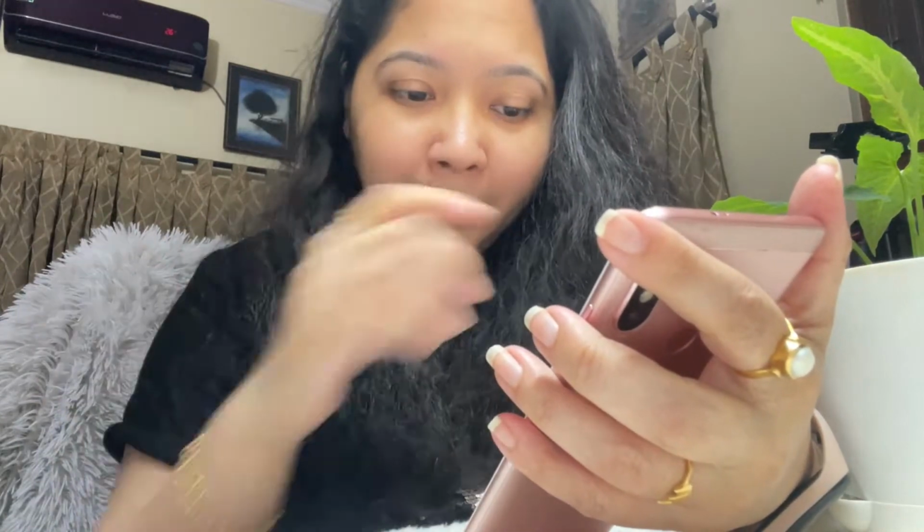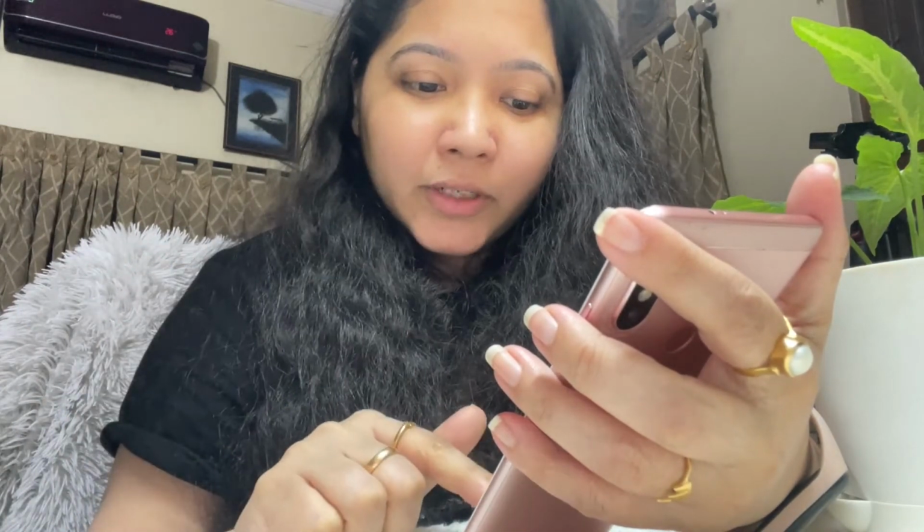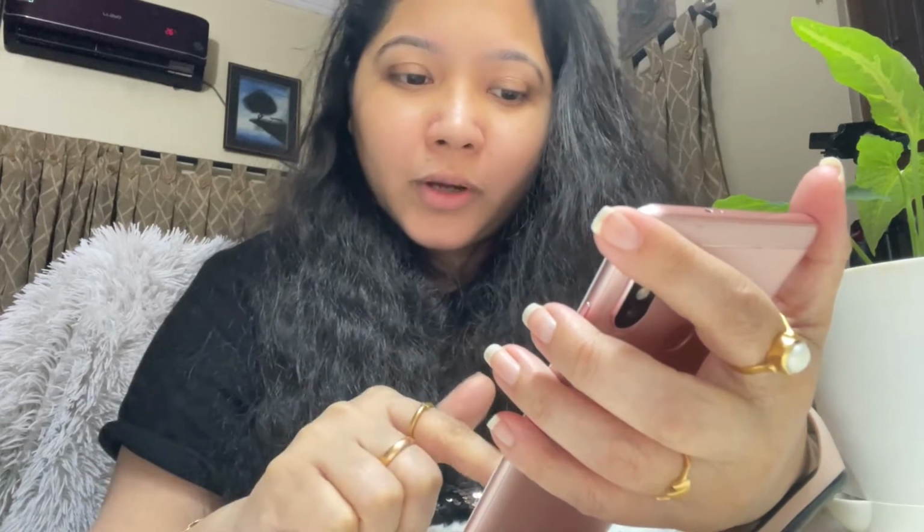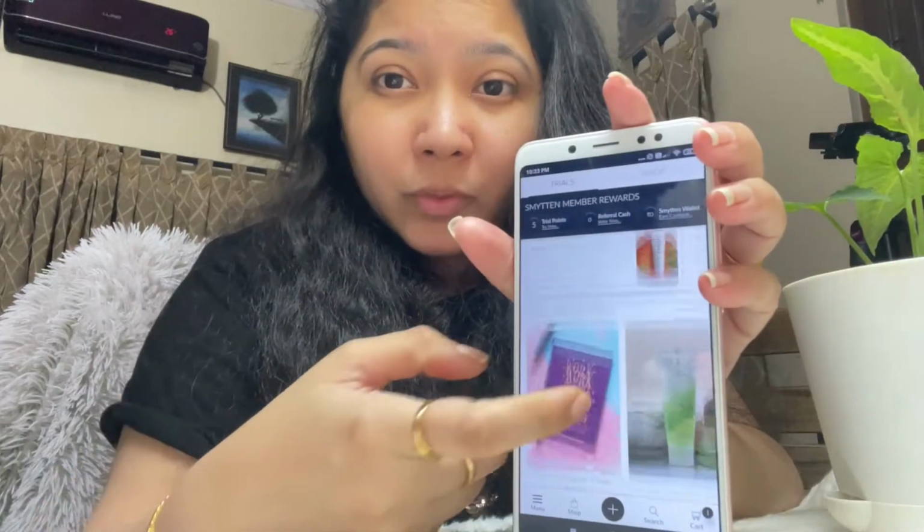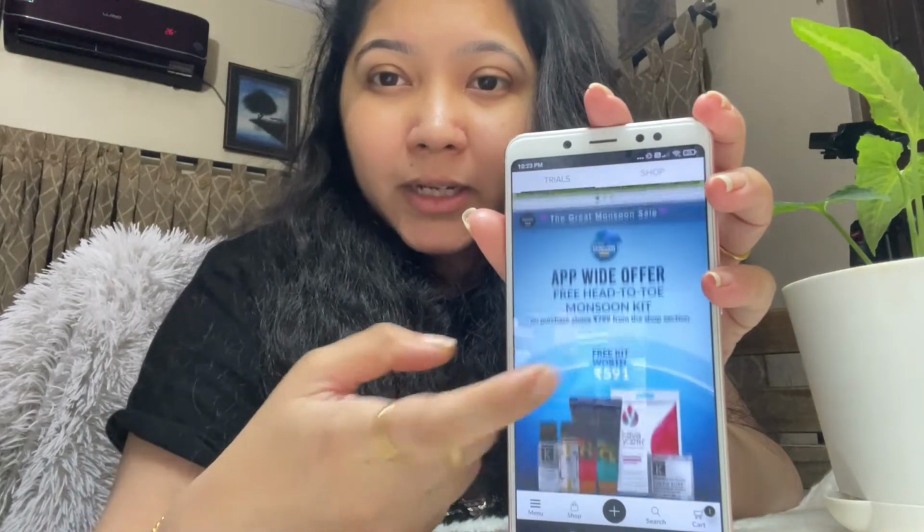And I have already placed my order for some products. It's going to be arriving pretty soon, and once it arrives, I will obviously make an unboxing video for you guys, so wait for that one. And supposedly I want to buy something from Plum, and let's see whether that is available or not. And we have to do the entire shopping from this trial section only. No way we can do it from any other section.